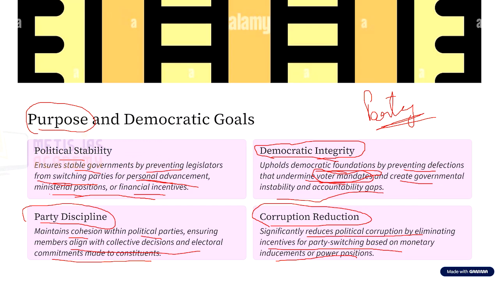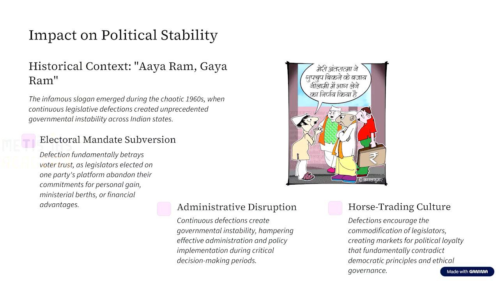Now, how are these defections going to impact the political system? The first thing is that defections subvert the electoral mandate. We discussed that people generally vote not for the particular candidate but for the party. And there is a decay in the trust of the people. There is subversion of the electoral mandate given by the people. So this is one impact that we see on political stability.